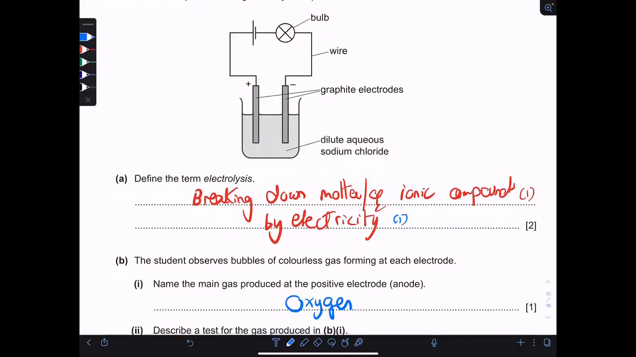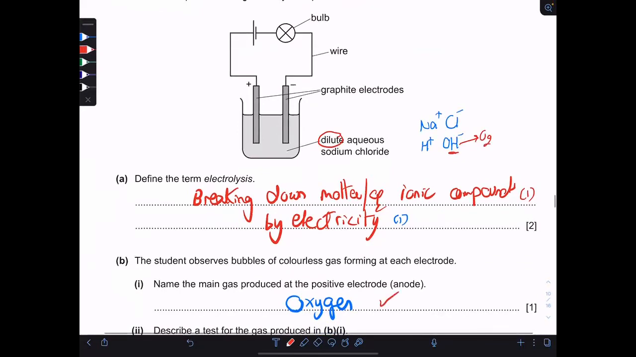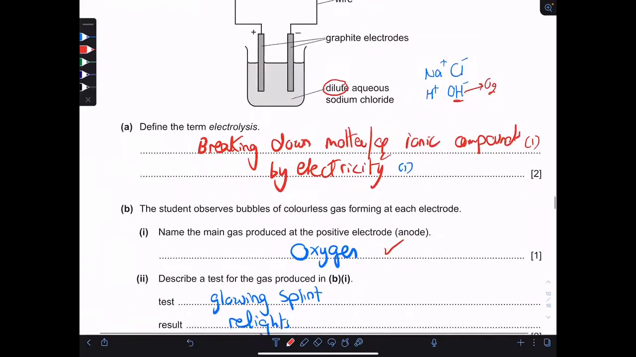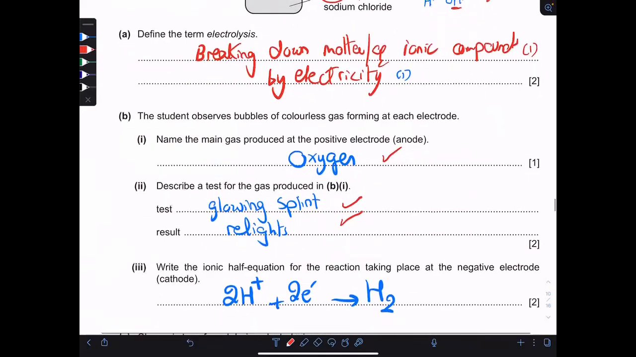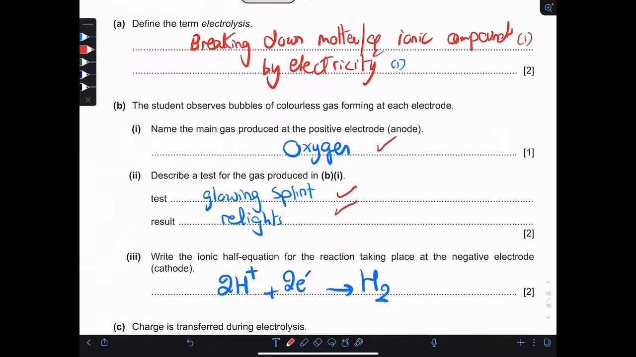Name the gas produced at the anode. Of course, dilute sodium chloride has 4 ions: Na+, Cl-, H+, and OH-. At the anode, OH- will be discharged because the solution is dilute. And when hydroxide goes to the anode, it changes to oxygen. So this is the gas. Describe a test: a glowing splint relights. This is the test for oxygen.